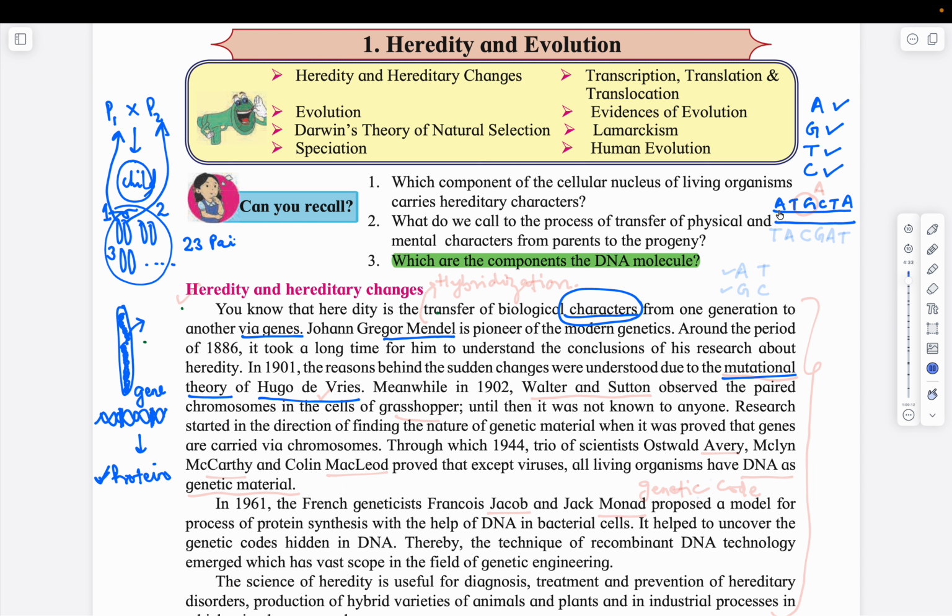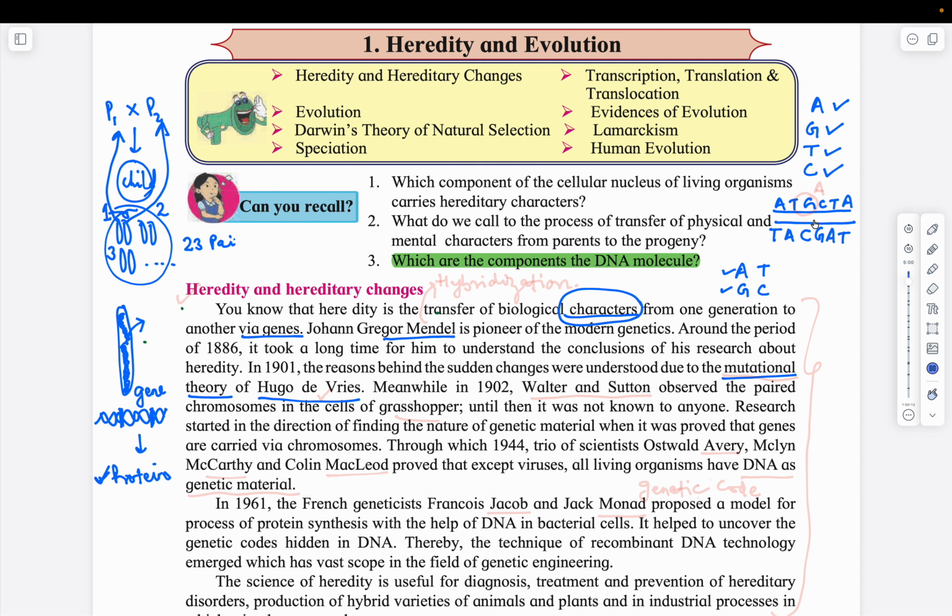Opposite to A will be T, opposite to T will be A, opposite to G will be C, opposite to C will be G, opposite to T will again be A, and so on. By rule, A always binds with T and G always binds with C. So these are the complementary bases. This is the molecular structure of the gene. This is the normal gene, right?